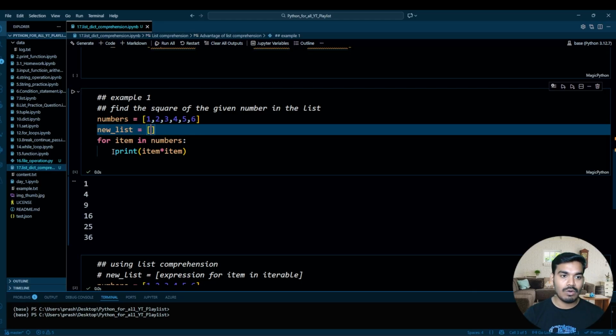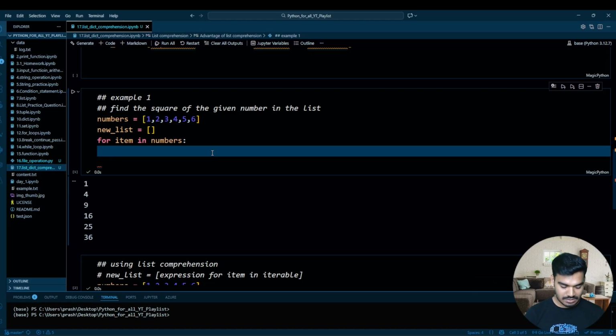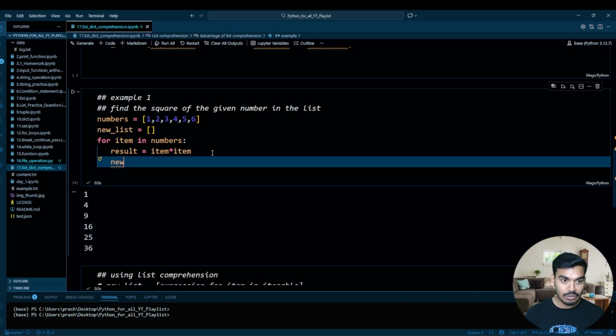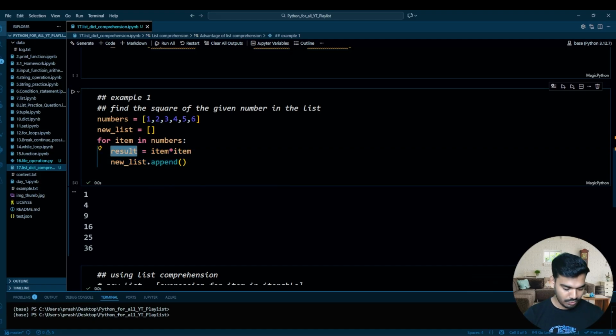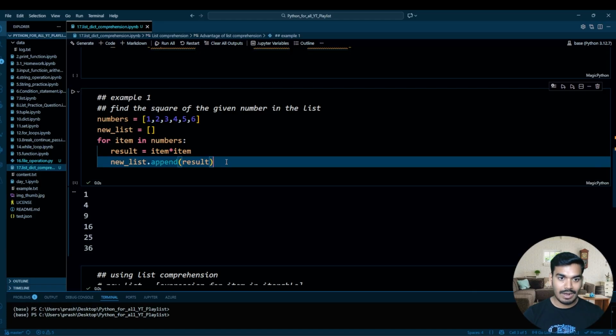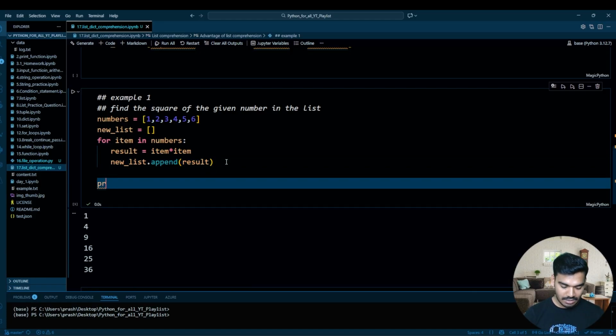Then you will first take the result equal to item into item, and then you will take the new list dot append, pass this result into it to append the result, and then at the end you will print the new list.